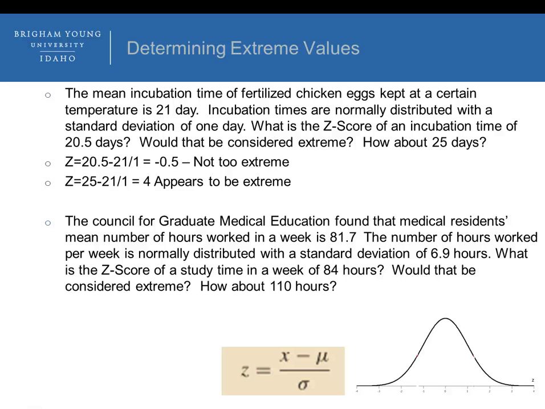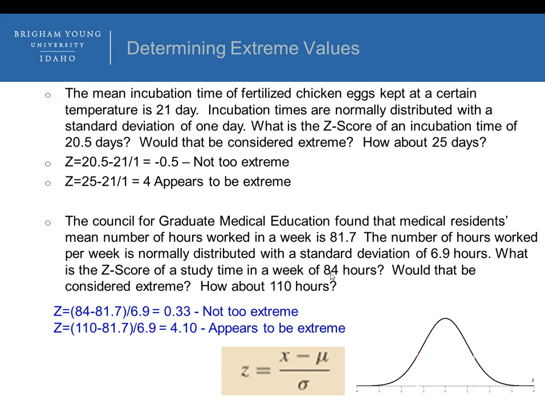Okay, this is a continuation of z-scores, and in this case determining extreme values. I asked you to go over this just to think about in terms of what would be the right answer. The correct answers for the first one, with 84 hours, the z-score would be 0.33, and that would be somewhere about right here close to 0, so that doesn't appear to be too extreme. But with 110 hours, if you take that and get the z-score, that would be 4.1, and that is over here on the far right. And so that example would be very extreme.